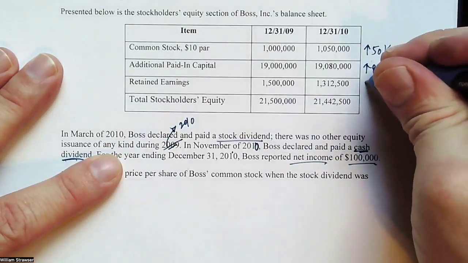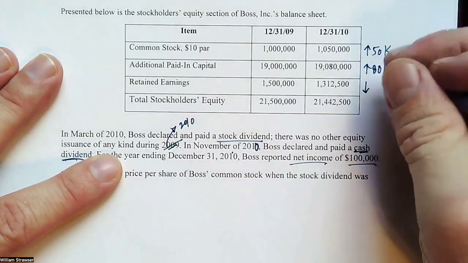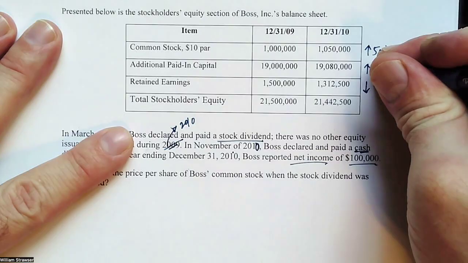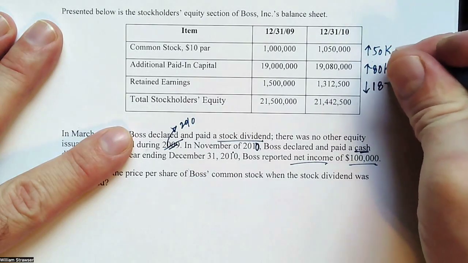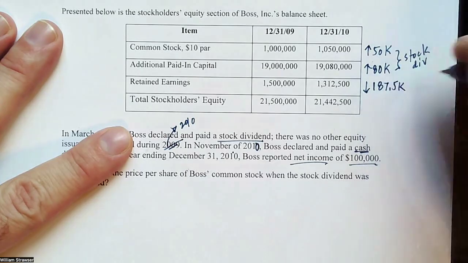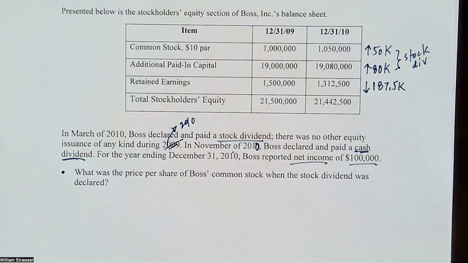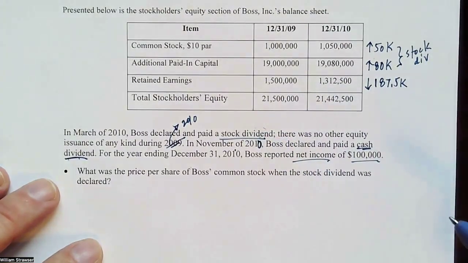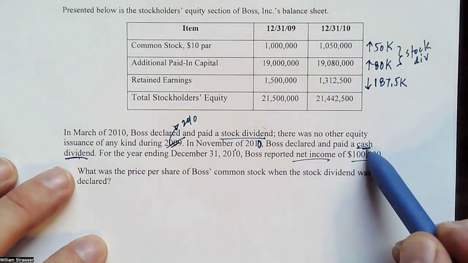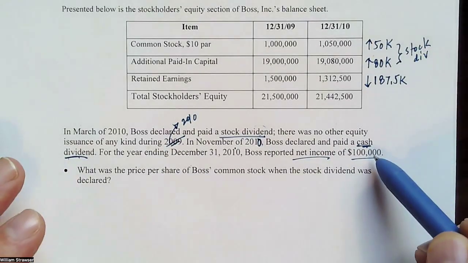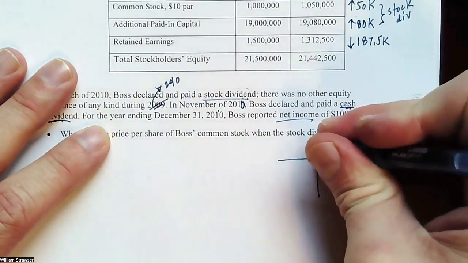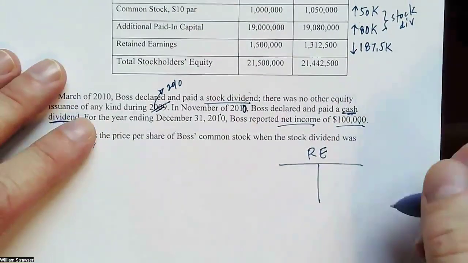Our retained earnings fell by, oh golly, what is that? It would be about 187.5 thousand dollars. But there's a couple of things going on with retained earnings. Actually, there's three. It looks like the stock dividend would have reduced retained earnings. The cash dividend would have reduced retained earnings. Net income would have increased retained earnings. So in order to really break those pieces apart, I'm going to have to just really analyze the retained earnings account.